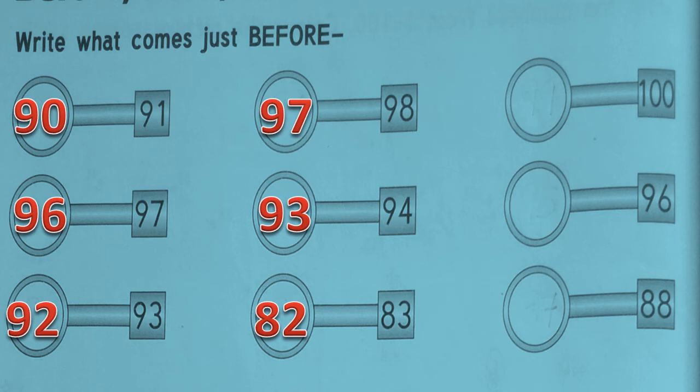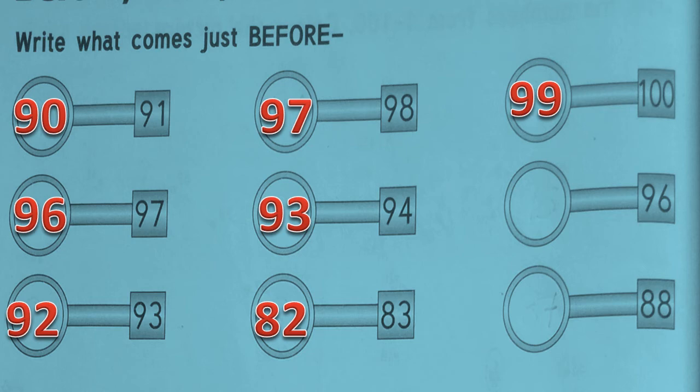Okay, next number is 100. Which number comes just before 100? Count backward from 100. Then which number will come there? 99. 99 comes just before 100. Okay. Then next number is 96.